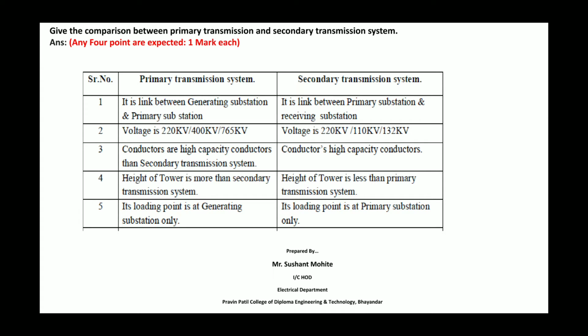The height of towers in the primary transmission system is more, but in secondary transmission the height of the tower is less as compared to the primary transmission system. In the primary transmission system the loading point is at the generating station only, but in the secondary transmission system its loading point is at the primary substation only. These are the differences between the primary transmission and secondary transmission system.